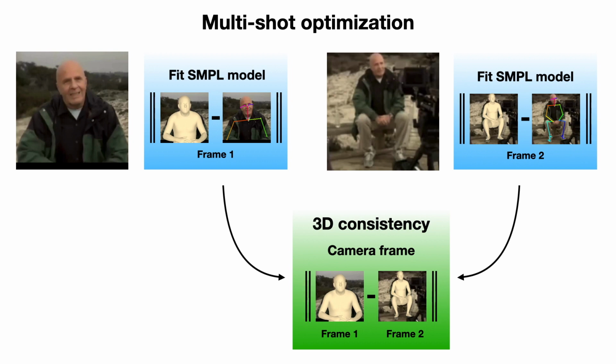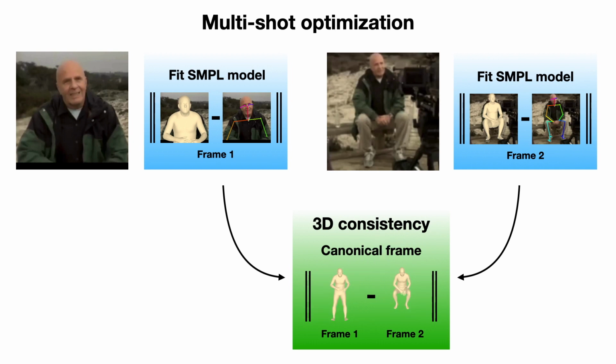However, since the camera viewpoint can change abruptly, we cannot enforce smoothness constraints on the camera frame. Instead, our formulation decomposes the global orientation of the body model from the body pose and applies the smoothness term on the canonical frame. This can enforce continuity of the body pose across the shot boundary, while also recovering the camera viewpoints for the different frames.